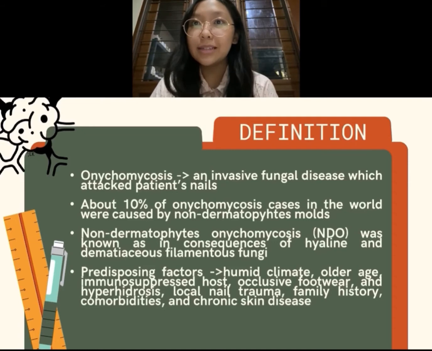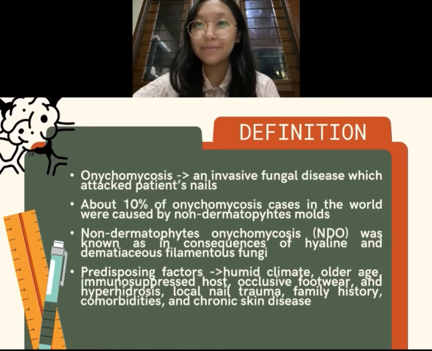Non-dermatophyte onychomycosis has 5 classifications based on the location: distal lateral subungual onychomycosis, superficial onychomycosis, proximal subungual onychomycosis, total dystrophic onychomycosis, and endonyx onychomycosis.